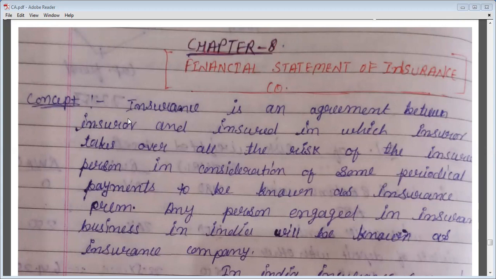That person will be known as insurer. And the person whose risk will be taken by the insurer will be known as the insured person. So insurance is basically an agreement between two parties, the insurer and the insured person.